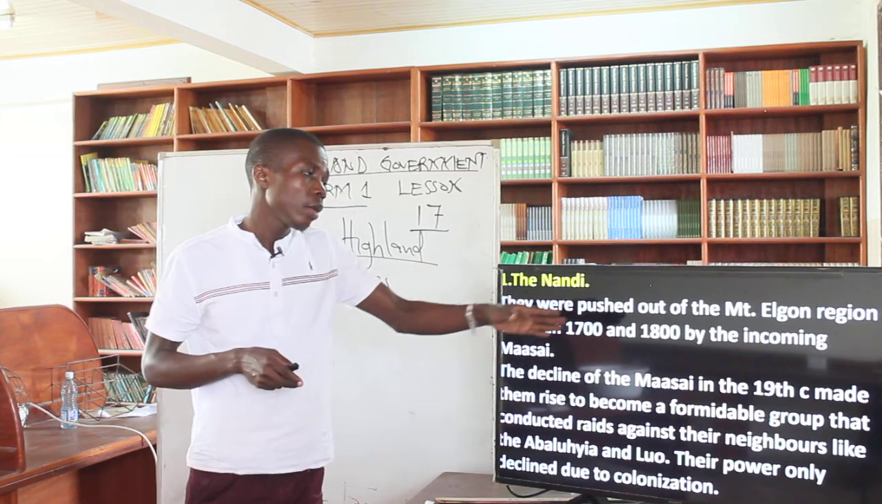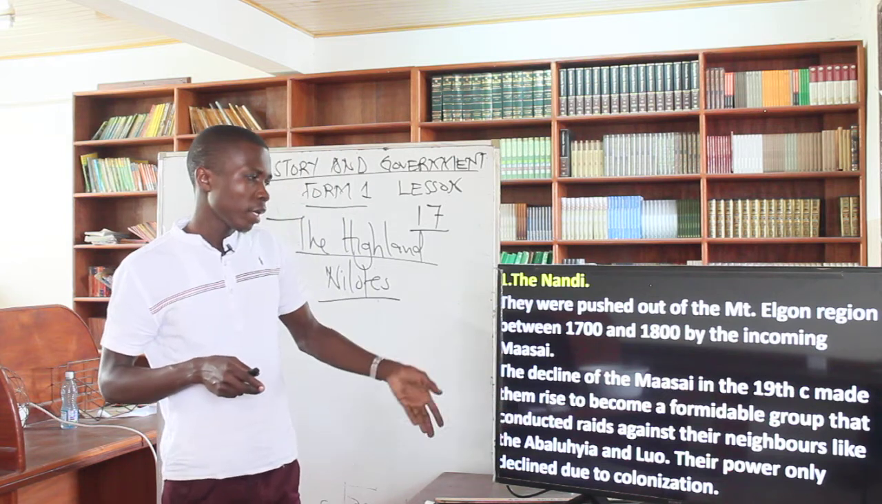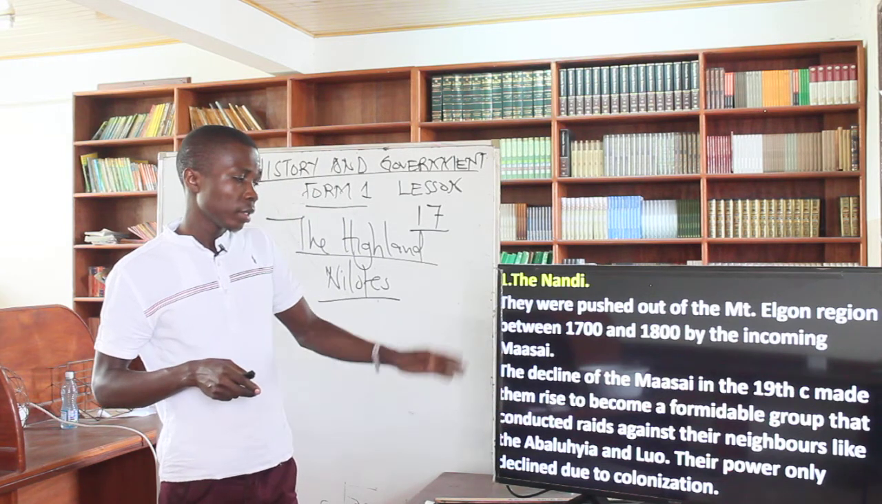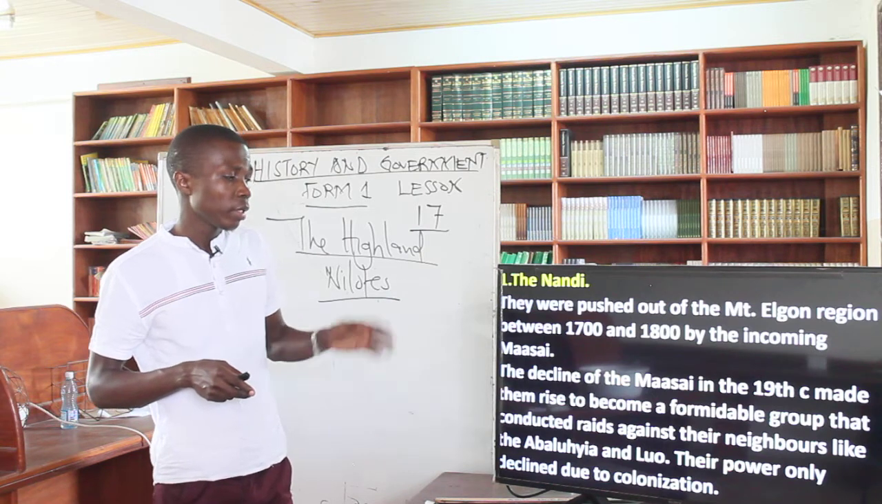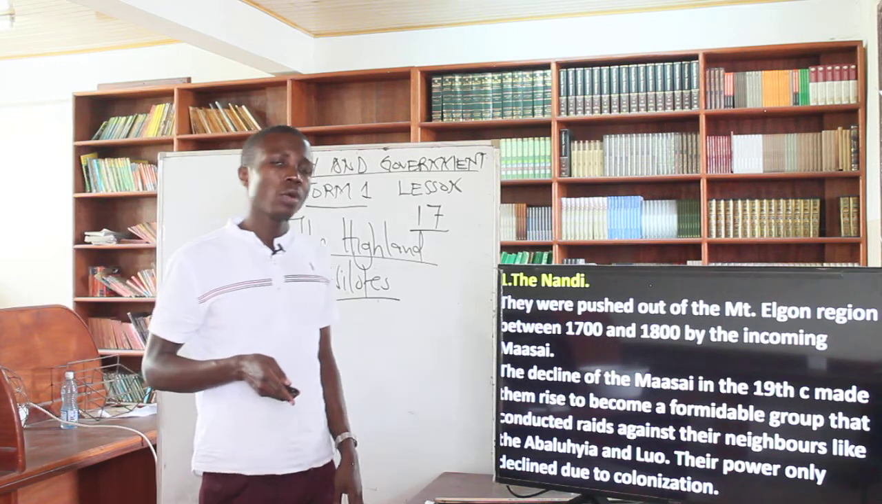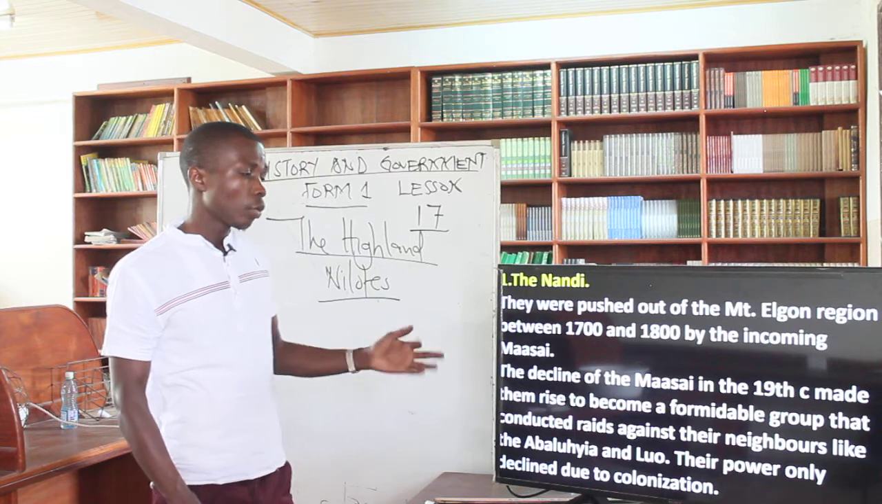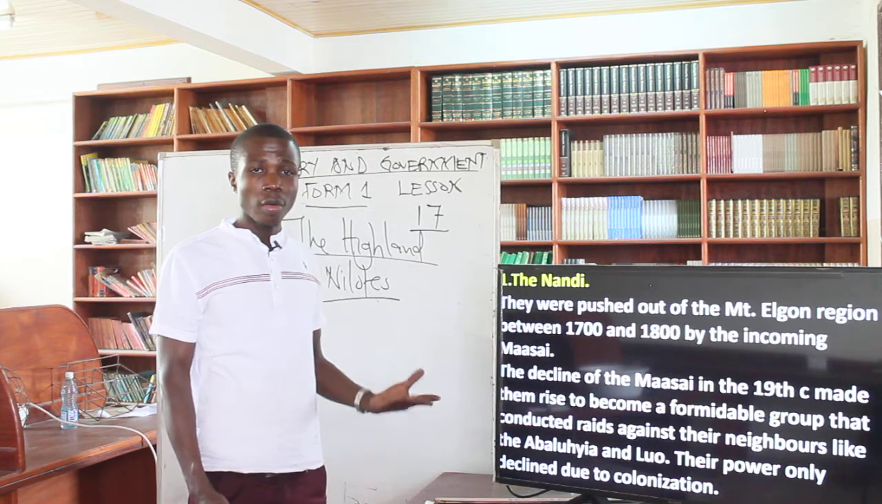So when the Maasai were the strongest, they used to do that. But then after that, they lost that, and the neighbors and the Luo became powerful. Their power only declined due to the colonization. Right? The whites came and colonized Kenya, and that's where these communities became powerless. That's all about the Nandi.